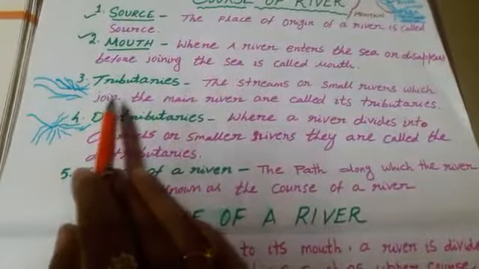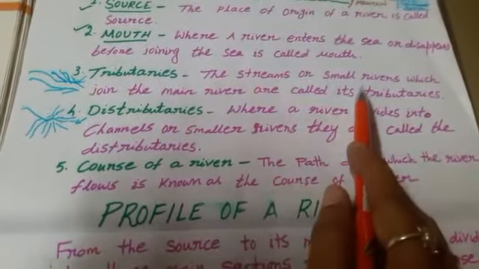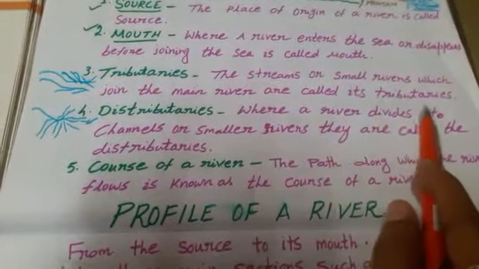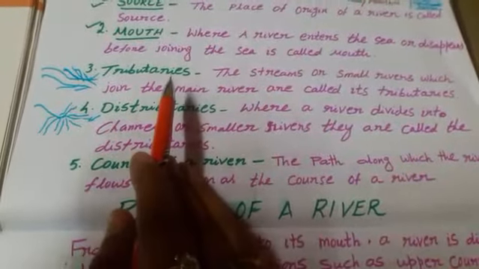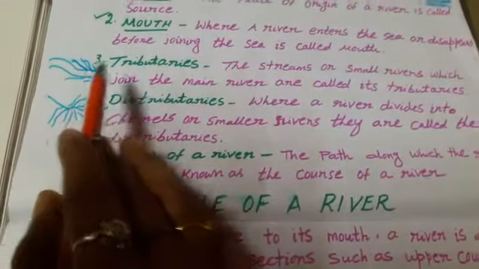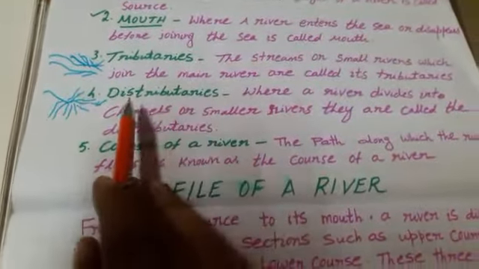Tributaries. What do you mean by tributary? The streams or small rivers which join the main river are called its tributaries. The stream or small river which joins the main river and increases the volume of the main river is known as a tributary.